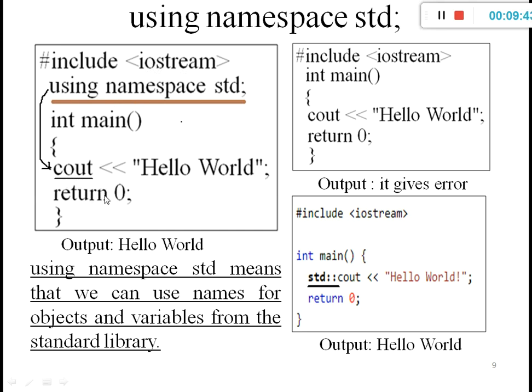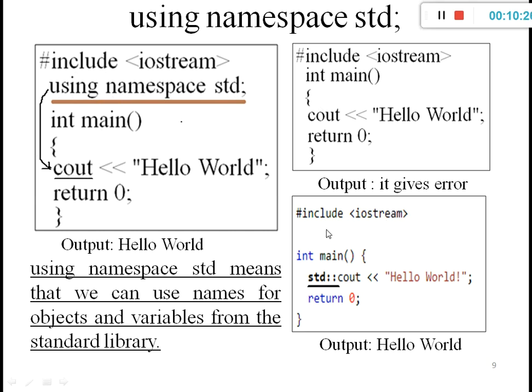With this line, the program output is hello world. If we remove this line, it gives an error, because with this line we correlate the iostream file with the cout. It is a bridge between these two. Cout comes under iostream, and that is mentioned with std, the standard functions. Using namespace std mentions that cout is a part of iostream. If it is not mentioned in the program, it gives an error.